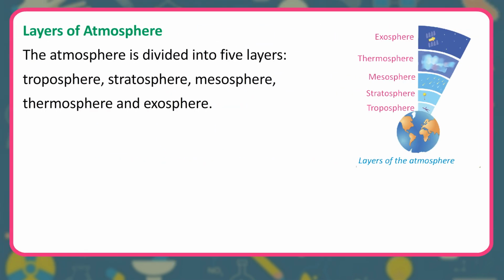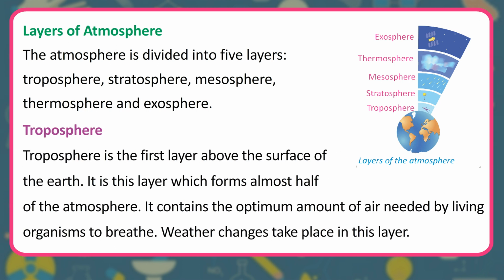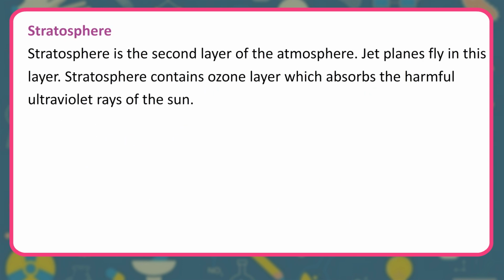Layers of atmosphere. The atmosphere is divided into 5 layers: troposphere, stratosphere, mesosphere, thermosphere and exosphere. Troposphere. Troposphere is the first layer above the surface of the earth. It is this layer which forms almost half of the atmosphere. It contains the optimum amount of air needed by living organisms to breathe. Weather changes take place in this layer.